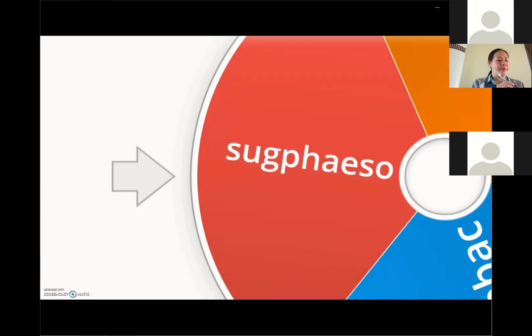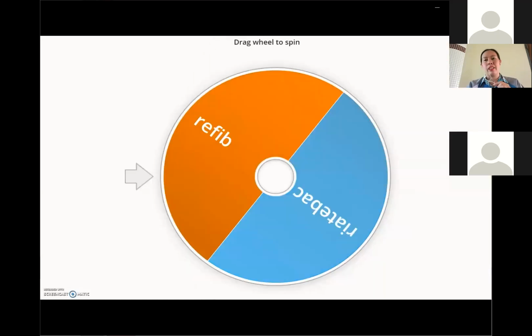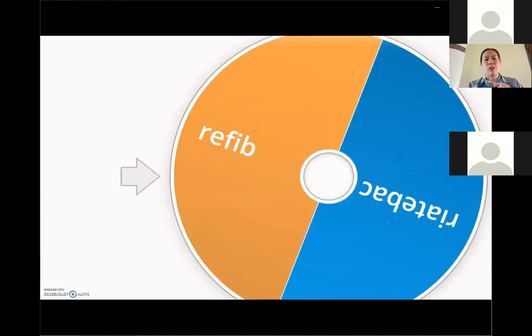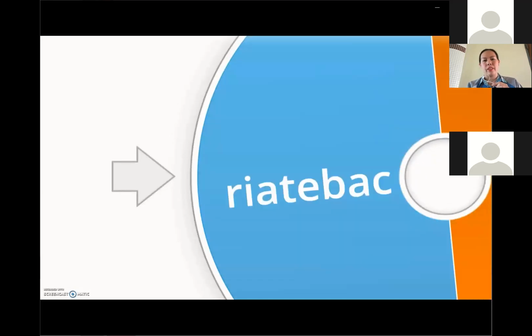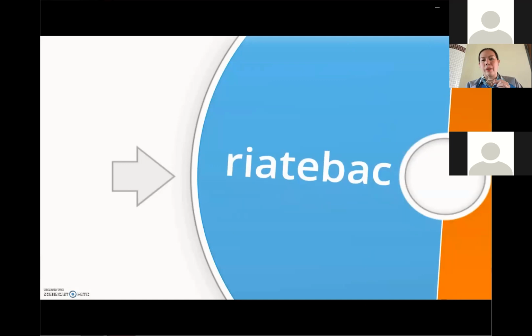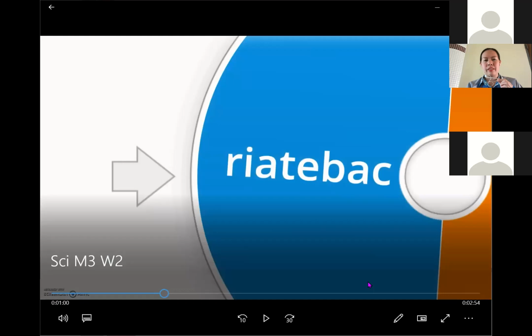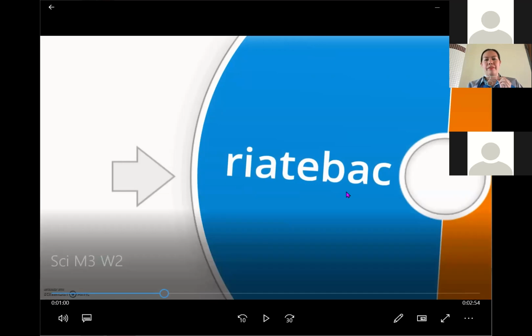Let's spin again to get the second word for our dictation. Can someone spell out the word bacteria? Class, can you spell bacteria? You need to unscramble the letters to get the correct answer.